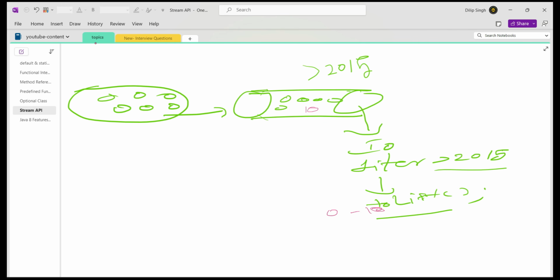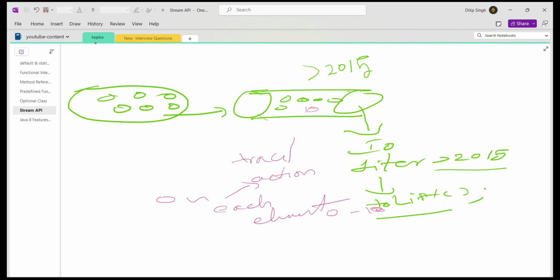Now I want to trace here, I want to perform some action on each element, and then I have to process that element to the next filter operation.